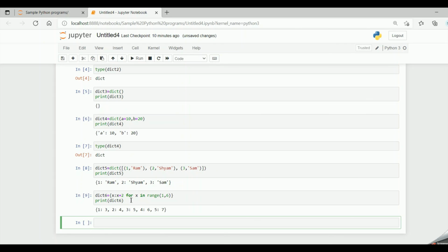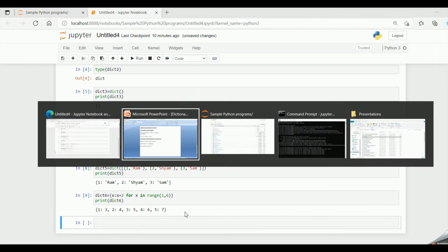I get the output. See, for x equal to 1, it has x plus 2 as the value, so 1 plus 2 becomes 3. Then x takes the value 2. When x is 2, 2 plus 2 is 4. Then it takes 3. For 3, 3 plus 2 is the value, that is 5. Then x becomes 4. 4 plus 2 becomes 6, which is the value. Then 5 becomes the key and 5 plus 2 is 7, which becomes the value. So this is the way we create a dictionary with dictionary comprehension.